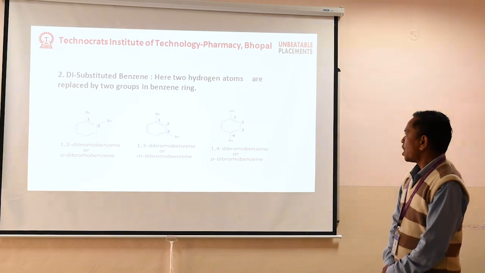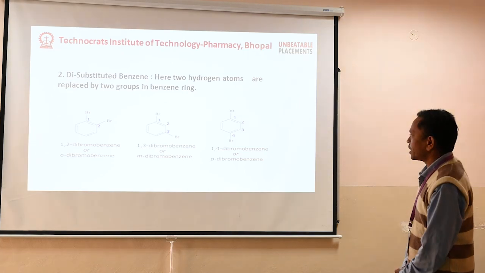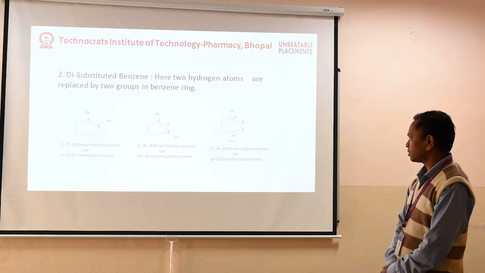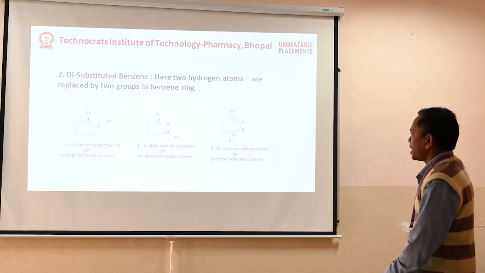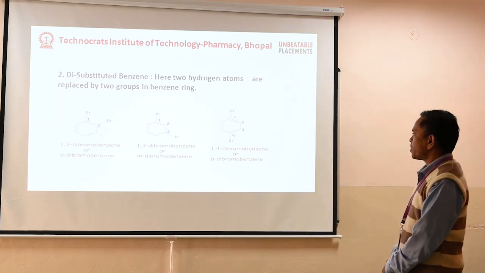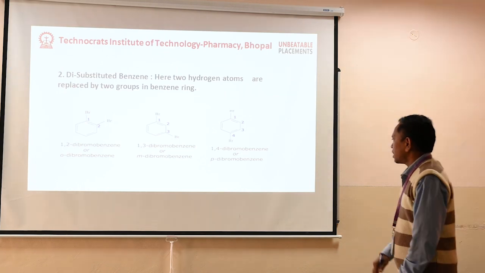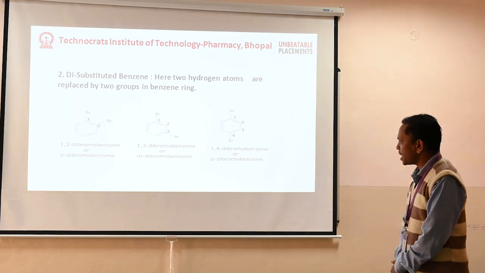Disubstituted benzene: when two hydrogen atoms are replaced by two groups. For example, 1,2-dibromobenzene, 1,3-dibromobenzene, and 1,4-dibromobenzene.